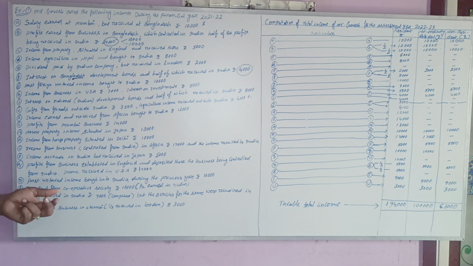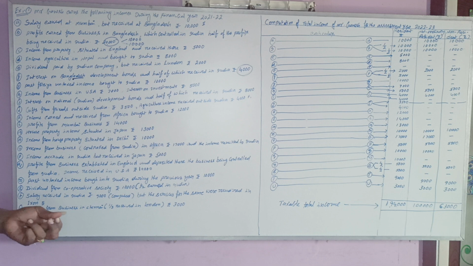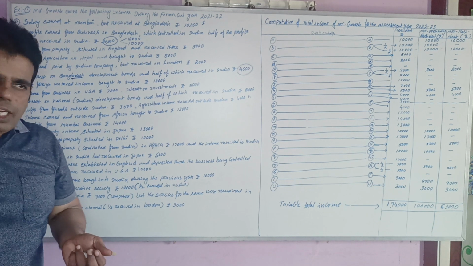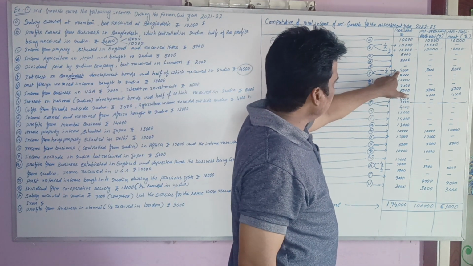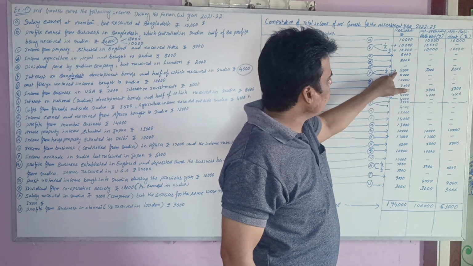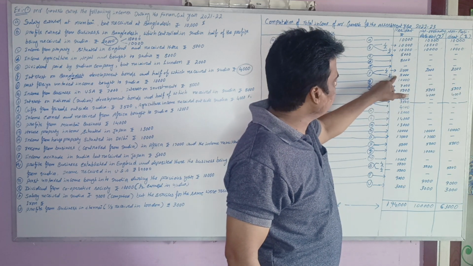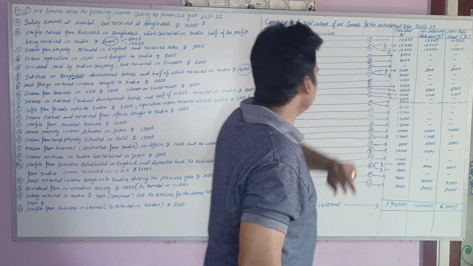That's why out of 4,000, 2,000 is treated as Indian income and 2,000 is treated as foreign income type 1. The 2,000 Indian income is taxable for all persons, and the remaining 50%, foreign income type 1, is taxable for only residents.